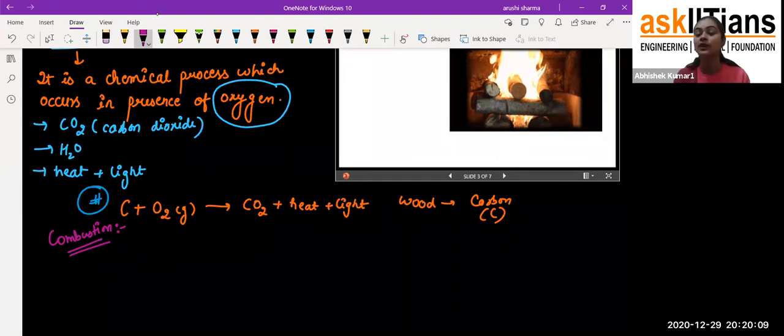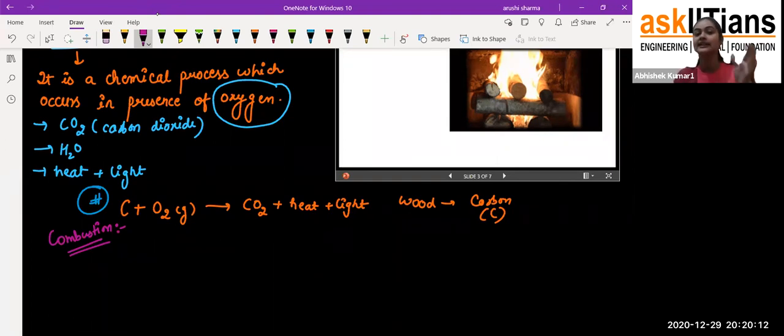So we have to focus on those words also, like in the presence of oxygen, which means if there is no oxygen, there will be no combustion. Now the important word you can see is chemical process. Chemical process, student, is a type of process which is irreversible.